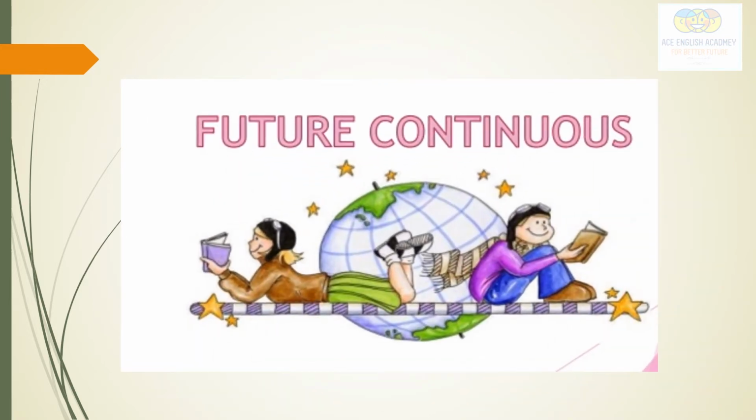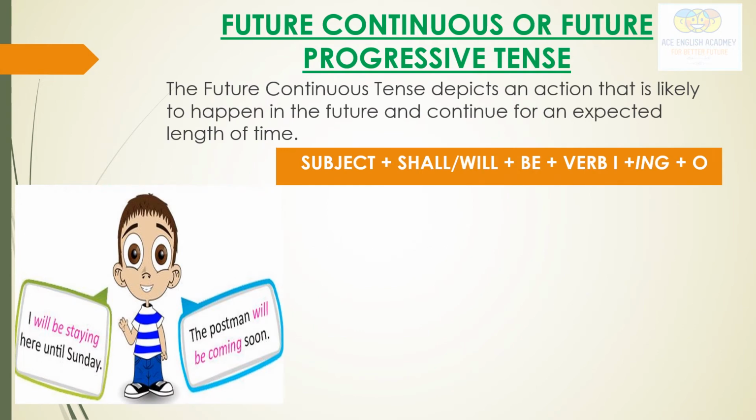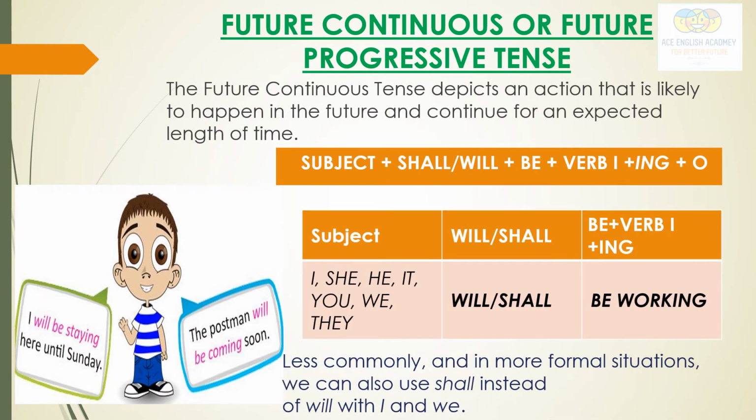Let us understand about the future continuous tense now in detail. So what is future continuous tense, or what we call future progressive tense? The future continuous tense depicts an action that is likely to happen in the future and continue for an expected length of time.